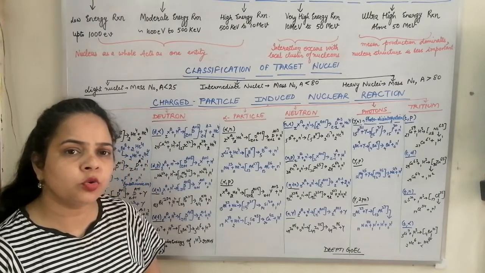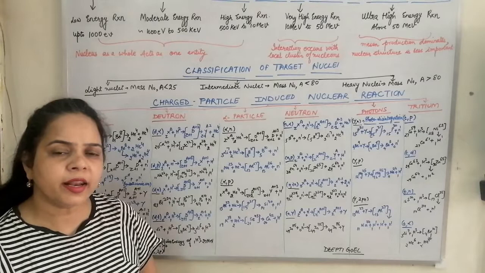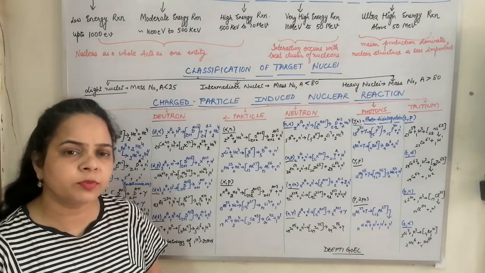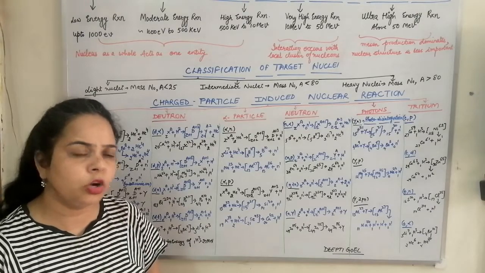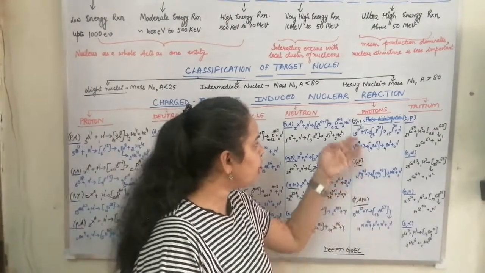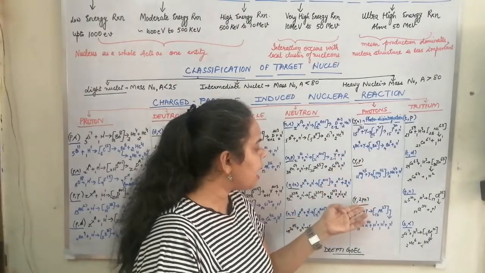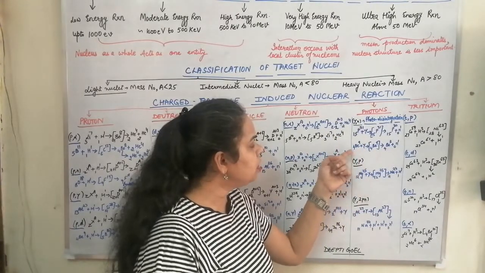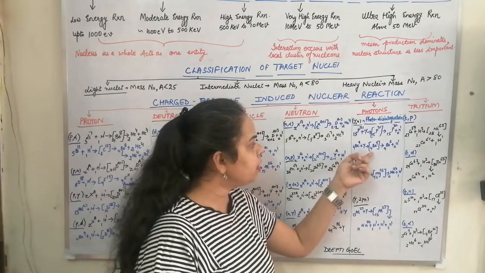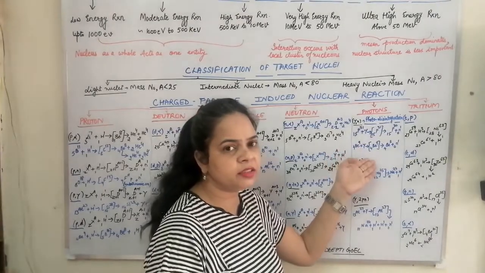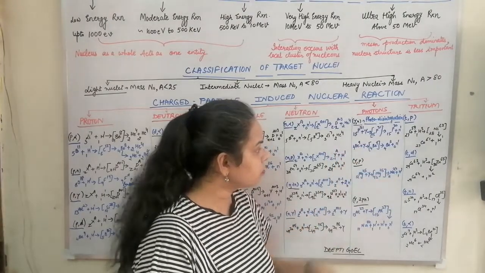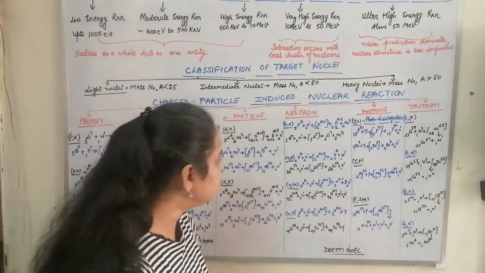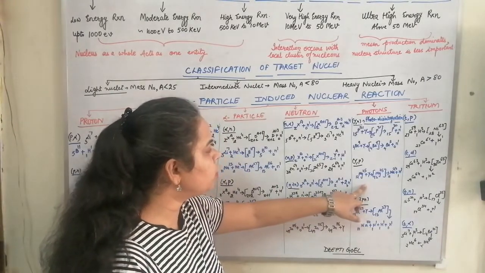This means gamma rays are used to raise the compound nucleus to a higher excited state, and then it decays down to its ground state by expelling one or more nucleons. So we have gamma-n, gamma-p and gamma-2pn. In the gamma-n reaction, the gamma ray was absorbed by beryllium 9, which was excited to a higher excited state and came down to its ground state as beryllium 8, and a neutron was expelled.